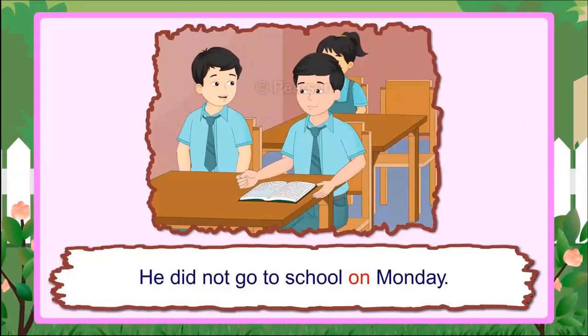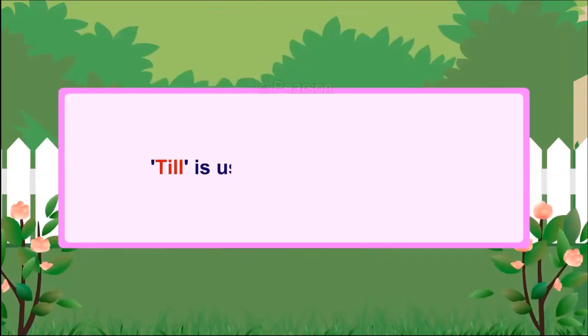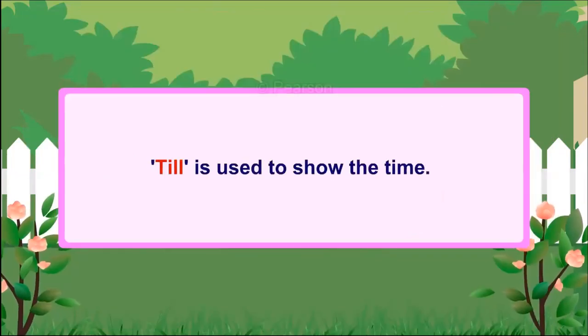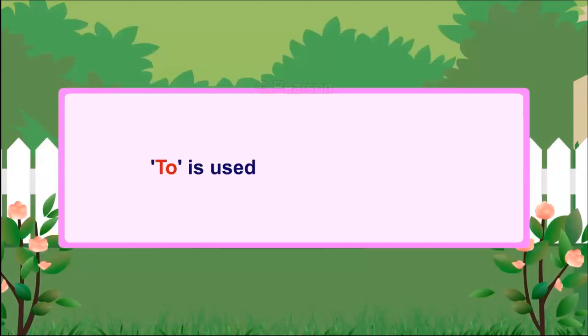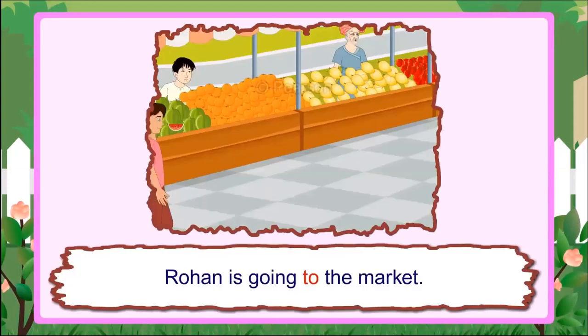Example: he did not go to school on Monday. Till is used to show the time. Example: I stayed there till 3 o'clock. To is used to show a place. Example: Rohan is going to the market.